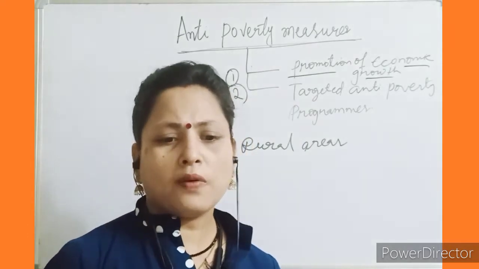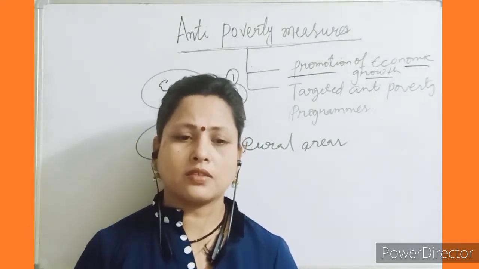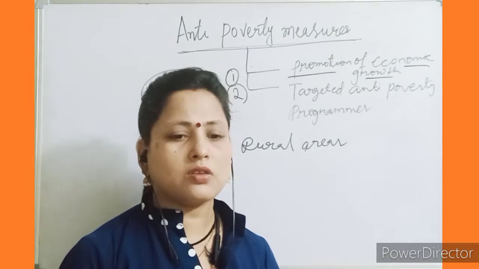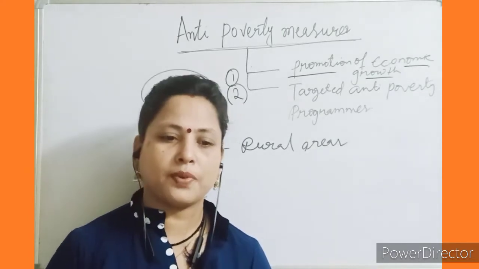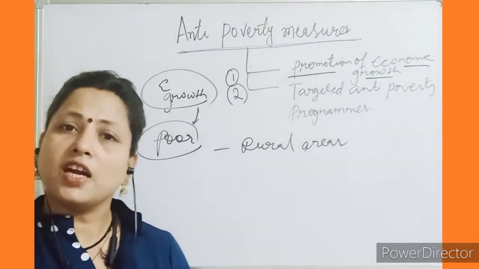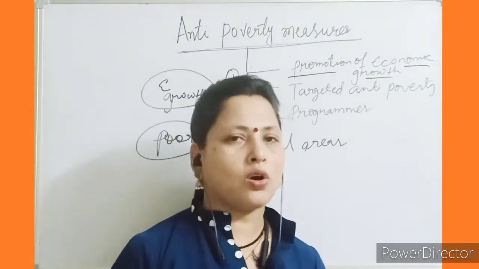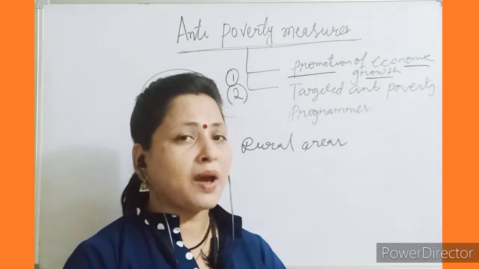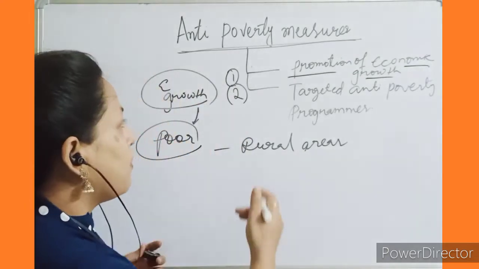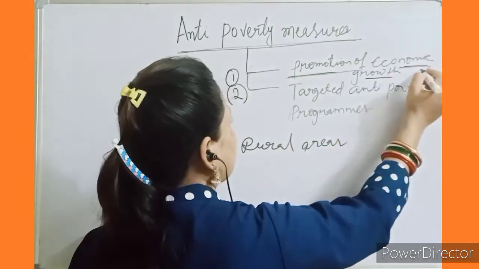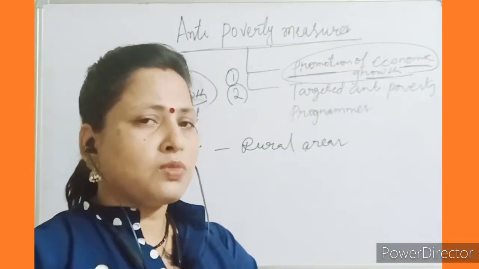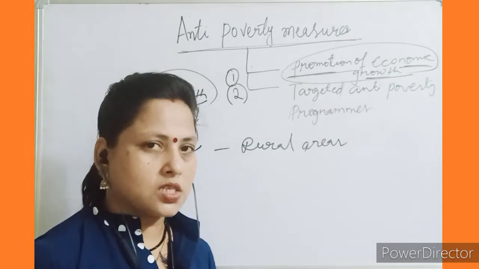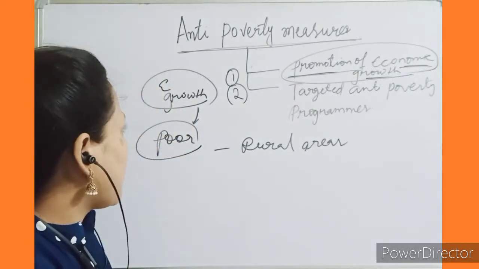Okay. So moreover, the growth in the agricultural sector is much below expectations. So it has a direct bearing on poverty, as a large number of poor people live in villages and are dependent on agriculture. For those who are dependent on agriculture, it is very difficult to manage their life this way, because in some cases the promotion of economic growth is not that effective for the others. Okay. So this is the first point that I have discussed.